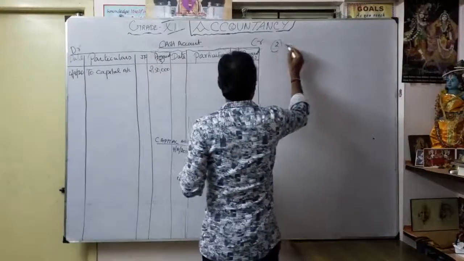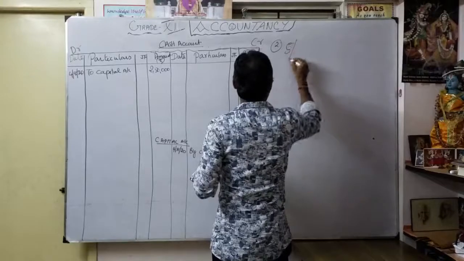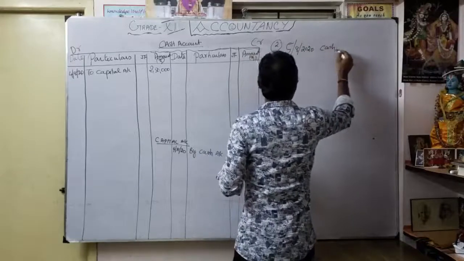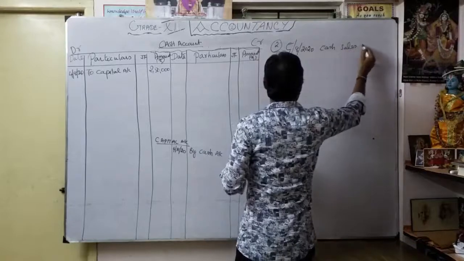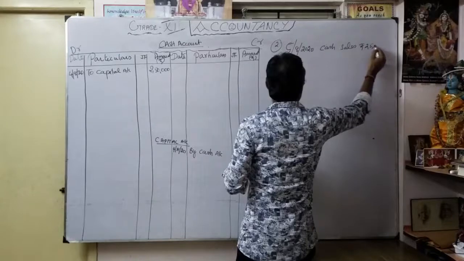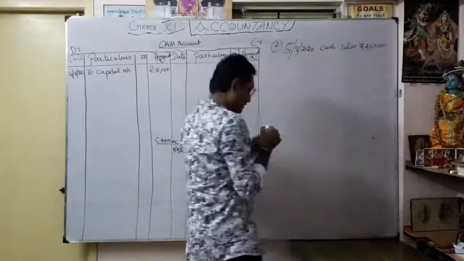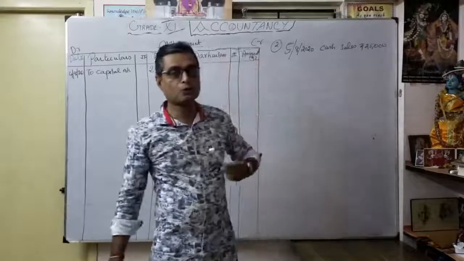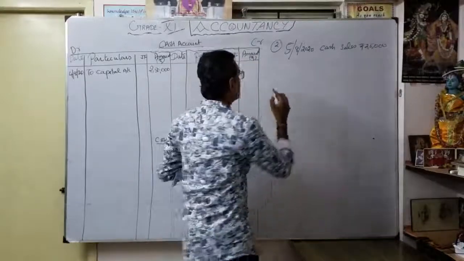Now the second example. For example, 5th August 2020, cash sales, rupees 25,000. So what is the entry for this? Cash sales of 25,000, so goods sold on cash.